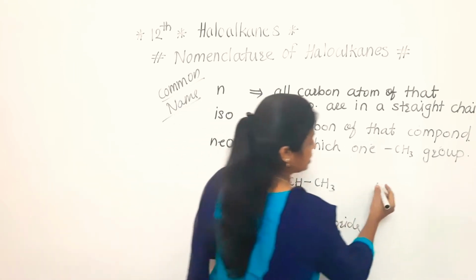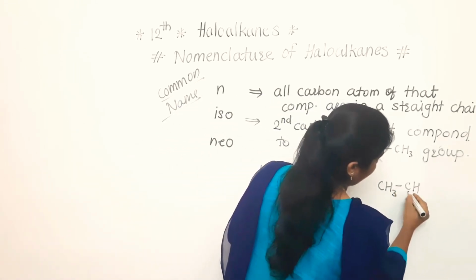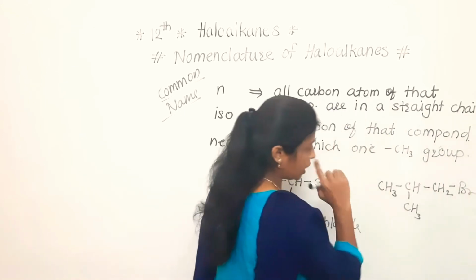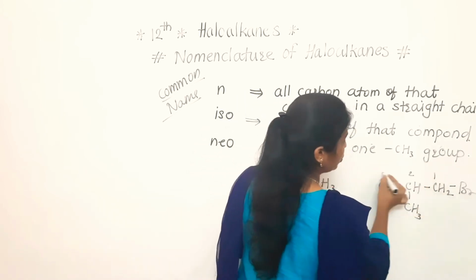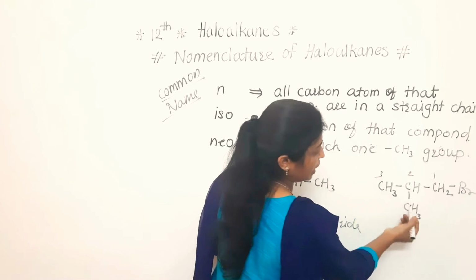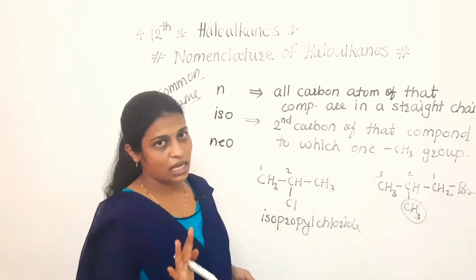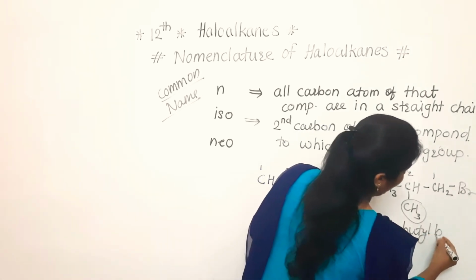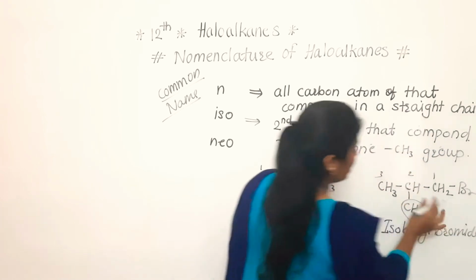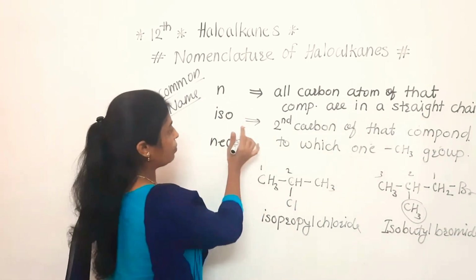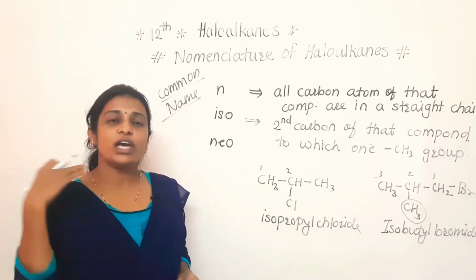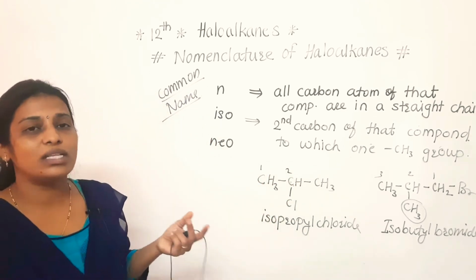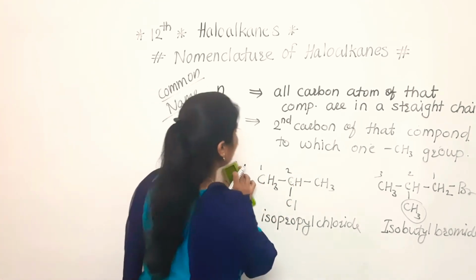Next, if we discuss another example, now see, CH3, CH3. Here CH2Br is there. Now if we start the numbering 1, 2, 3, this is the second carbon, and to that second carbon one CH3 group is attached. So this is the structure of isobutyl bromide. Clear to everyone, that iso point? So here we have completed iso. Keep in mind that when we start the numbering, if the second carbon has one CH3 group attached, at that time we have to use the word iso.